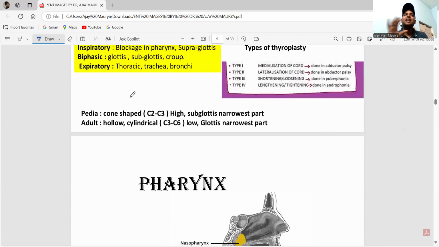Okay, next one, this is in pediatrics, guys. The vocal cord is cone shaped. This is at the level of C2, C3, high level. The subglottis is the narrowest part. Adult is hollow cylindrical, C2, C3 to C6, low side. There the glottis is the narrowest part. Are you okay with the larynx, guys? Can I move to the pharynx?